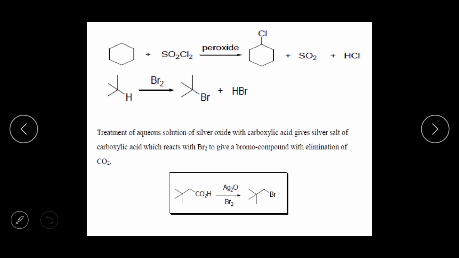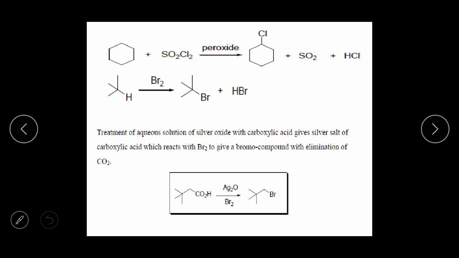The next example is in presence of Br2. Again there is a formation of Br radical. That Br radical is formed, and after that the bond between carbon and hydrogen gets broken, and there is generation of hydrogen radical. And here radical is there, that Br radical goes to this one, again there is generation of this one. Treatment of aqueous solution of silver oxide with carboxylic acid gives silver salt of carboxylic acid, which reacts with Br2 to give bromo compound with elimination of CO2. This is the example of free radical.